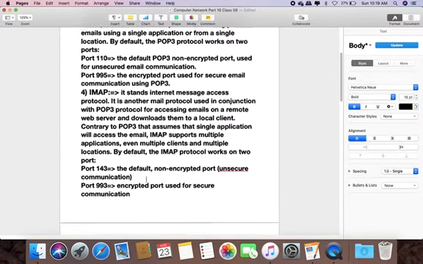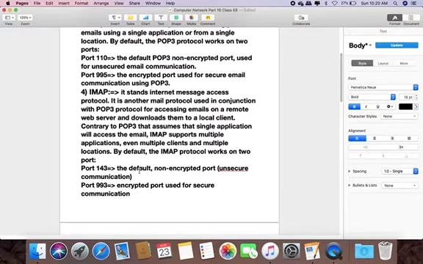Our next protocol is IMAP. It stands for Internet Message Access Protocol. It is another mail protocol used in conjunction with POP3 for accessing email on a remote web server and downloading them to a local client. Contrary to POP3, which assumes that a single application will access email, IMAP supports multiple applications, even multiple clients and multiple locations. By default, the IMAP protocol works on two ports: port 143 for unsecure communication and port 993 for secure communication.